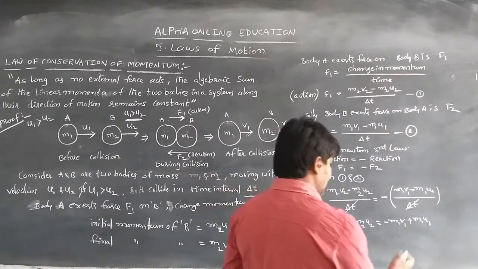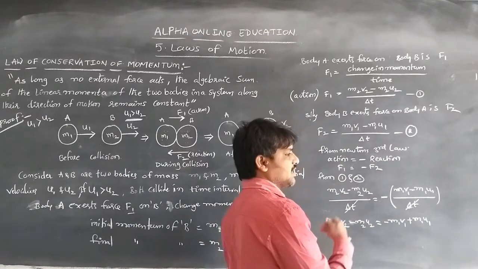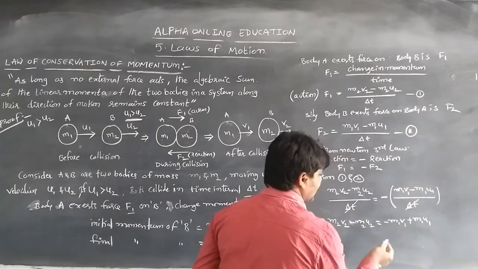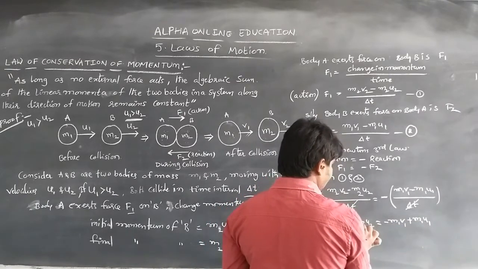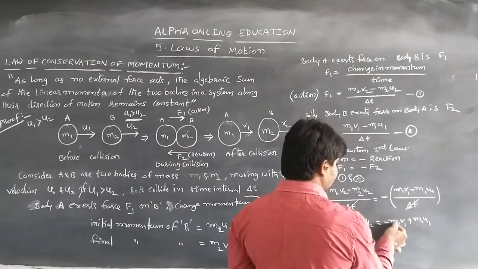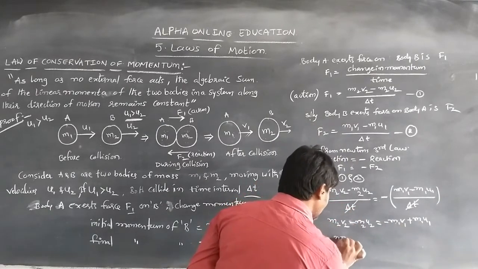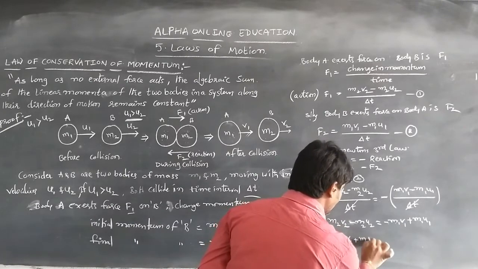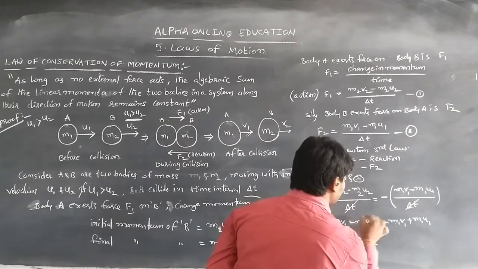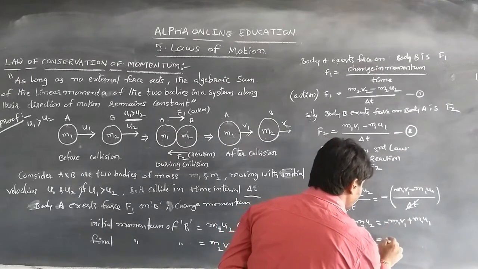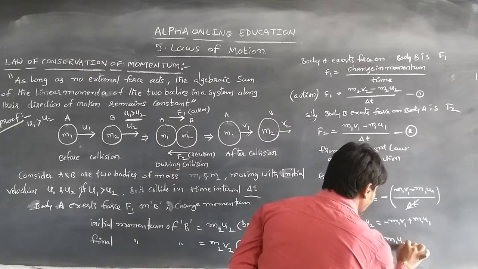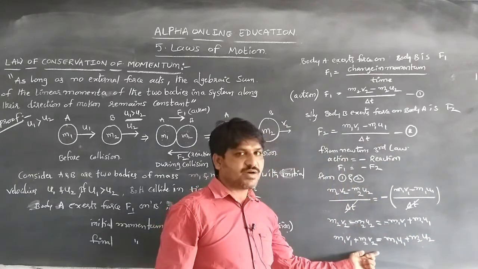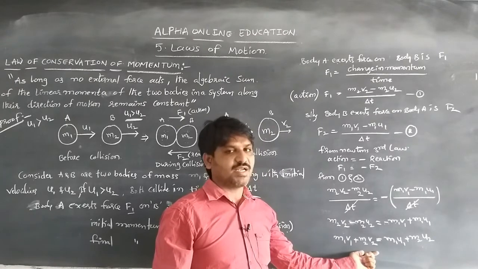So here the final terms are on one side and the initial momentums we take on the other side. The initial momentum m1u1, and minus m2u2 are taken to this side, and minus m1v1 becomes plus m1v1 plus m2v2. So m1u1 plus m2u2. So this is the equation for the law of conservation of linear momentum.